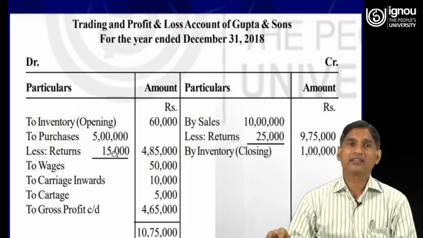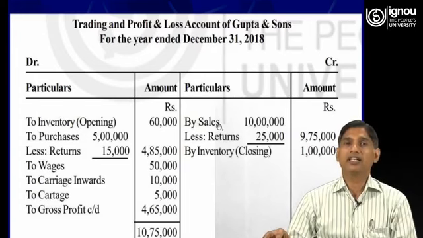Therefore the net purchases is 4,85,000. Then to wages we have been provided 50,000 in the trial balance. Then carriage inwards, again provided in the trial balance, 10,000. To cartage 5,000, again provided in the trial balance.